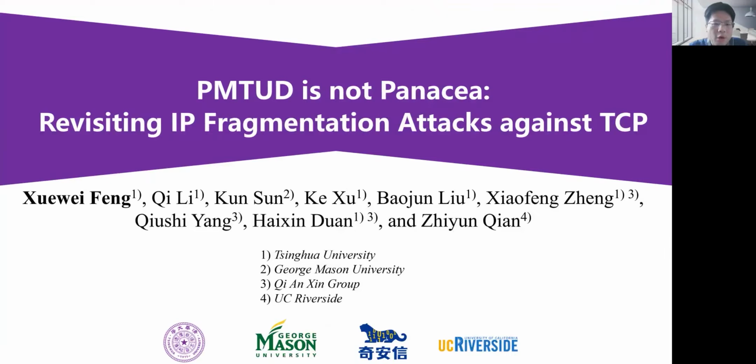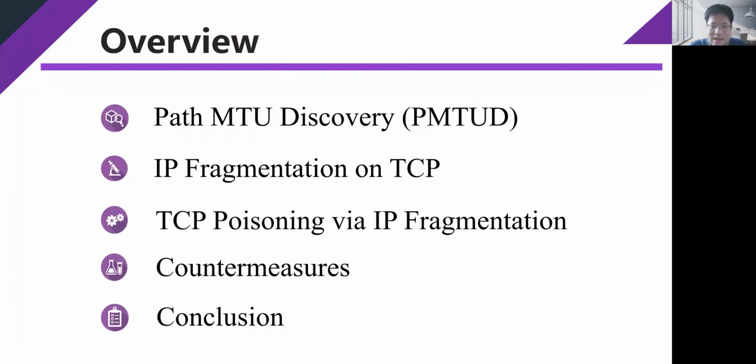My topic is "PMTUD is not a Panacea: Revisiting IP Fragmentation Attacks against TCP". The work of this paper is a collaboration among researchers from Tsinghua University, George Mason University, Qianxin Group, and University of California, Riverside.